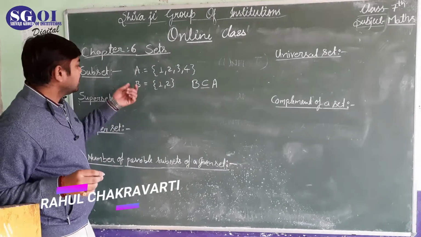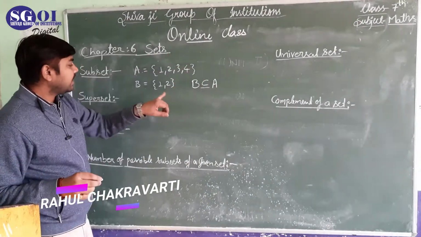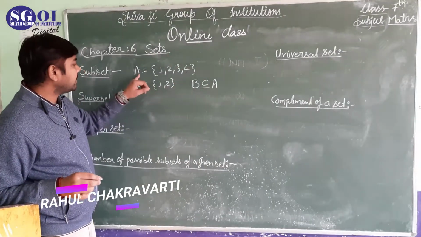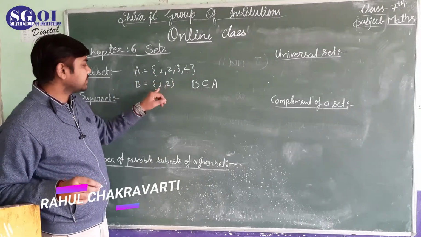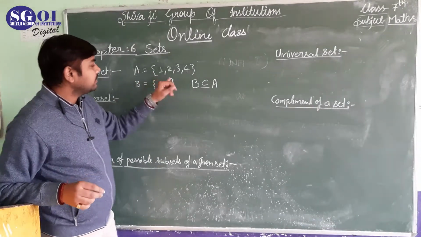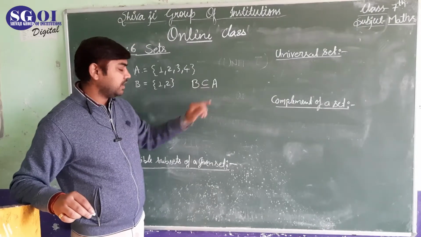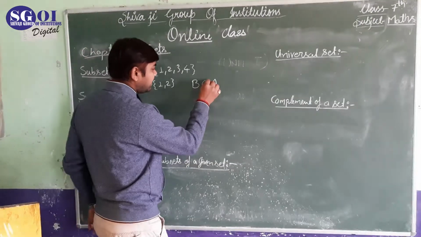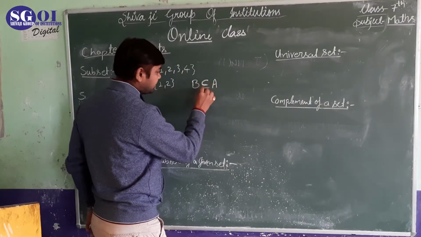That means when a set A has some elements and another set B has only elements of set A, then B is a subset of A, and this is the sign for subset.